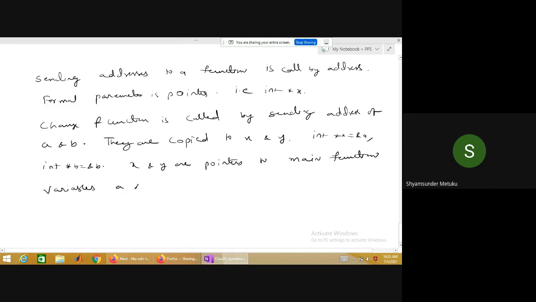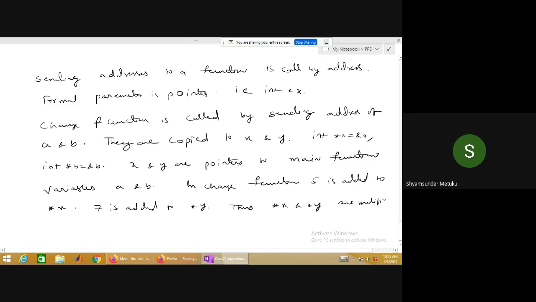So in the change function, 5 is added to star x, 7 is added to star y, thus star x and star y are modified to 15 and 17.